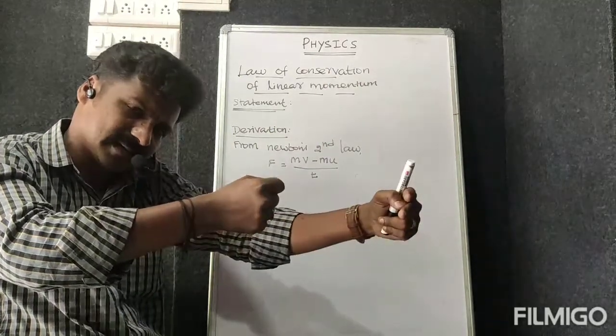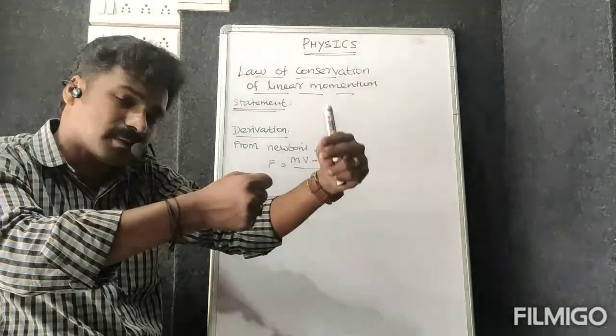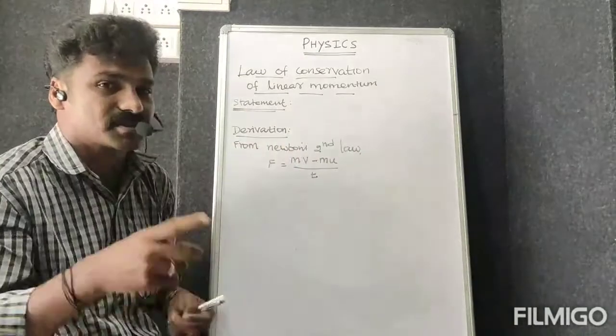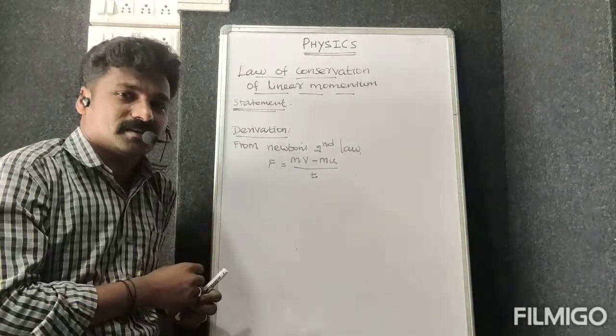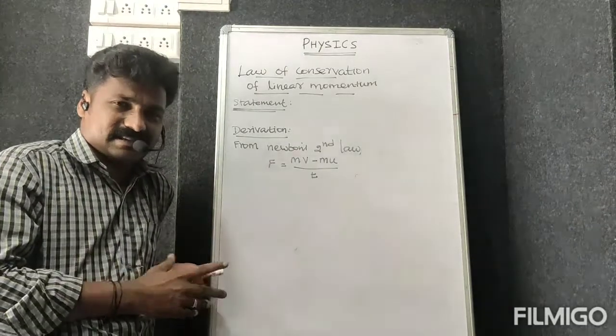At the same time, the same and equal amount of force passes from the second object to the first object. So what is this again? I said the sentence statement indirectly.